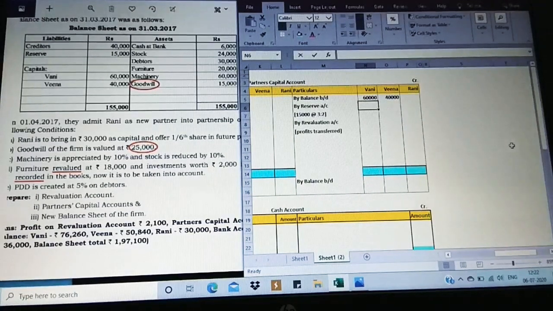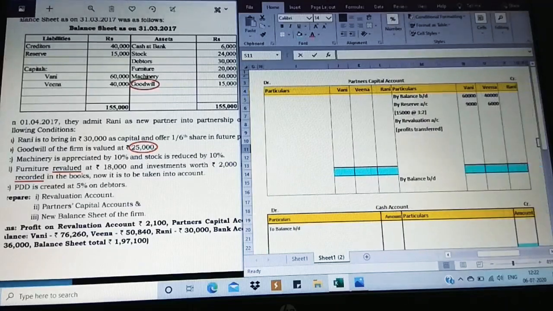So I get 9,000 and 6,000 as the share between Vani and Veena. So 15,000 into 3/5 and 2/5. So it is 9,000 and 6,000. So after this, we have only 2 items. We have to always go for 3 items searching in. So we get only 2 items here for posting to partners capital account of first step. And apart from that, now we are going to move on to the revaluation account.